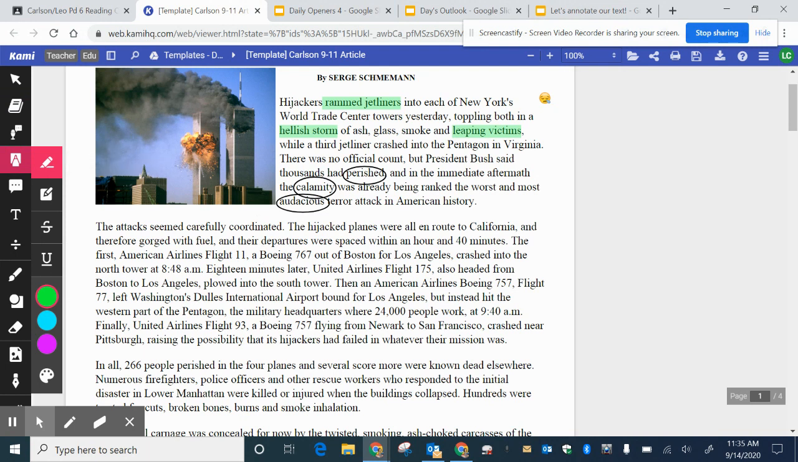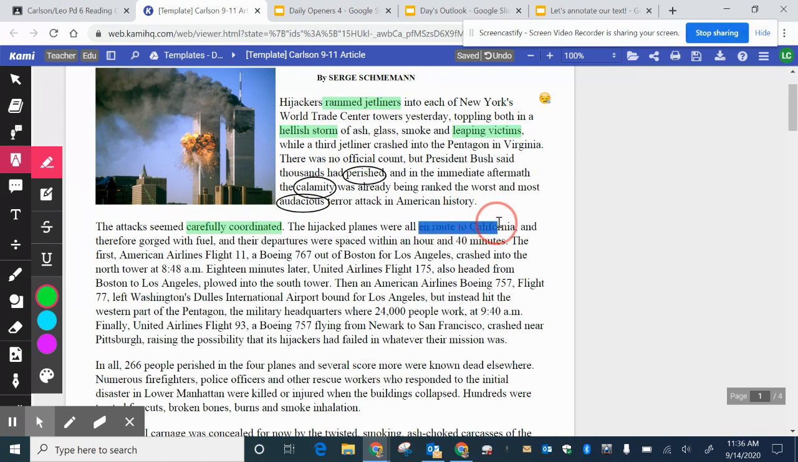"The attacks seemed carefully coordinated. The hijacked planes were all en route to California and therefore gorged with fuel, and their departures were spaced within an hour and 40 minutes." Carefully coordinated really stood out to me in that sentence. And when I read further, I saw what went along with it.